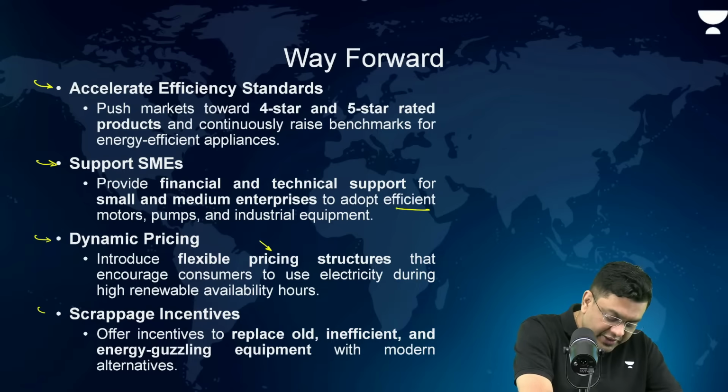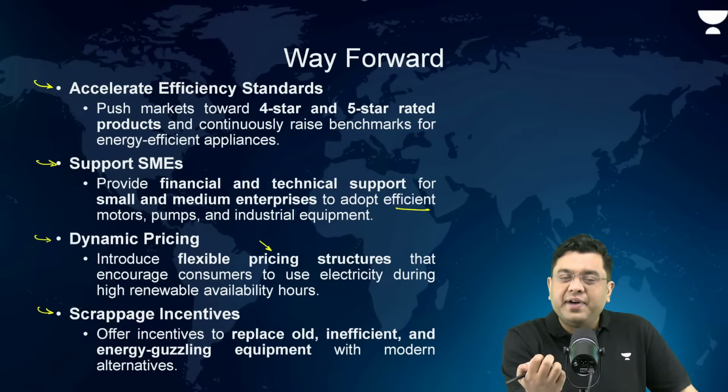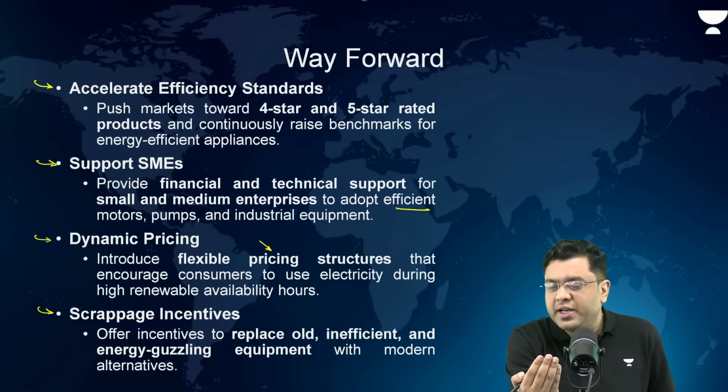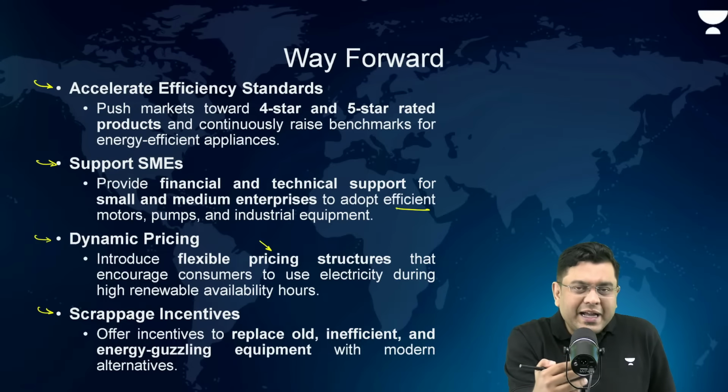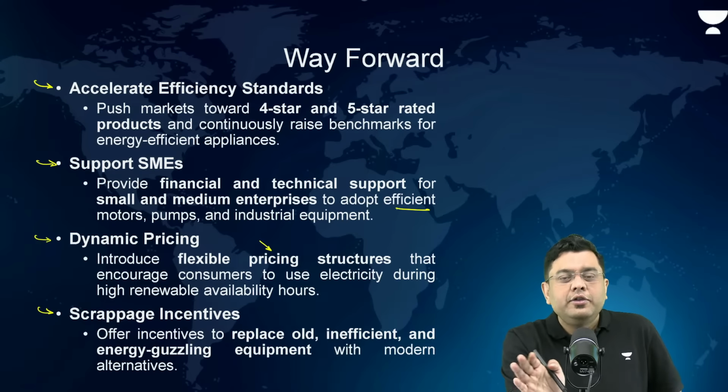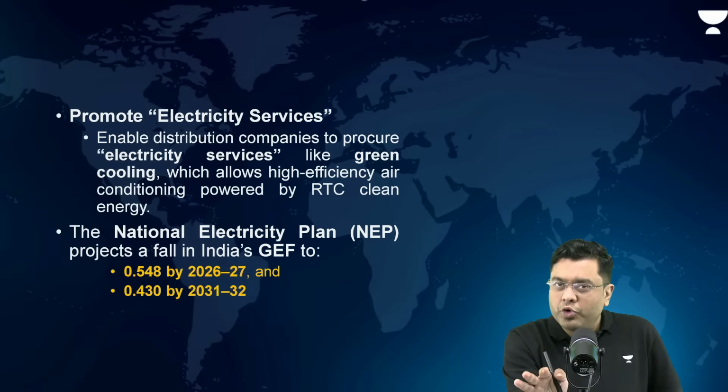Then scrappage incentives. The older devices, the older machineries that you have, we need to bring about a scrappage policy in the form of an incentivization structure itself. For example, for the handloom sector, the government had come up with the SFURTI scheme. Like that, you need to come up with various schemes for the scrappage of old devices so that energy efficiency can be focused upon.